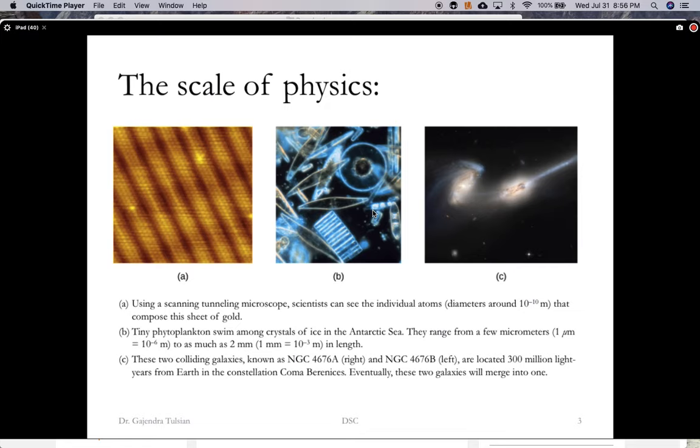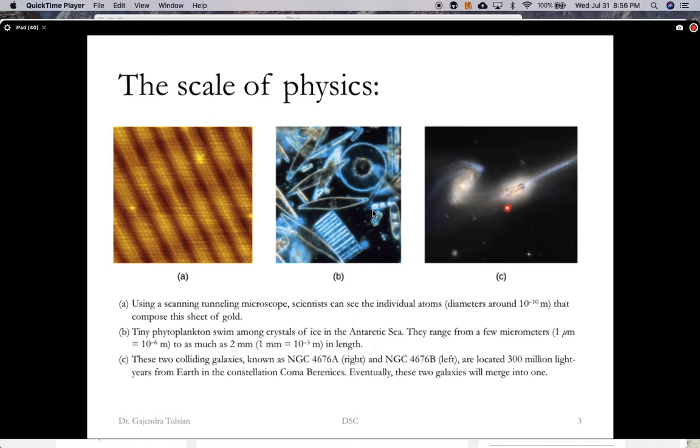So here are three pictures just to illustrate this fact. Okay, here's a picture of an array of atoms. So these dots are atoms. Atoms are roughly 10 to the minus 10 meters. That's the size of an atom, 10 to the minus 10 meters. This is a picture of phytoplankton, and the size of a phytoplankton is a micrometer, 10 to the minus 6 meters. Okay, so these are roughly 10,000 atoms across. So that's the size of these guys.